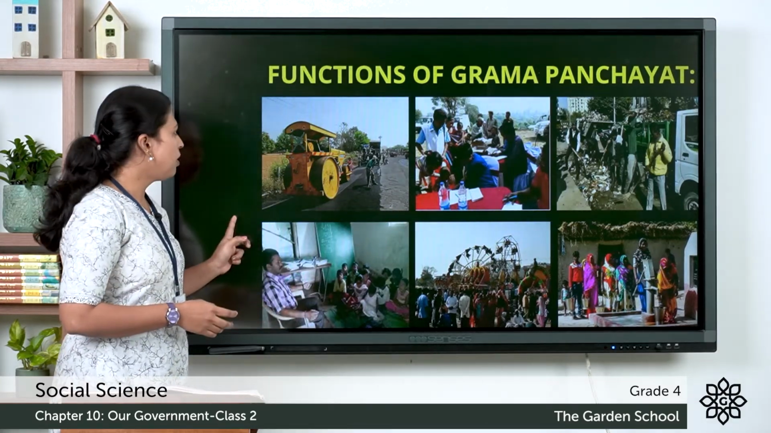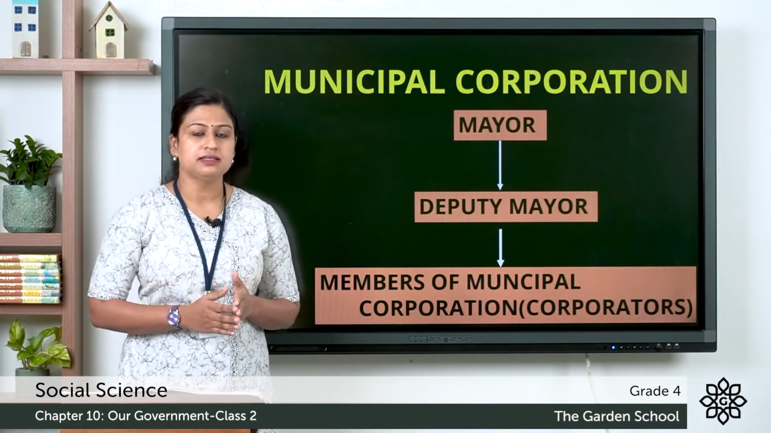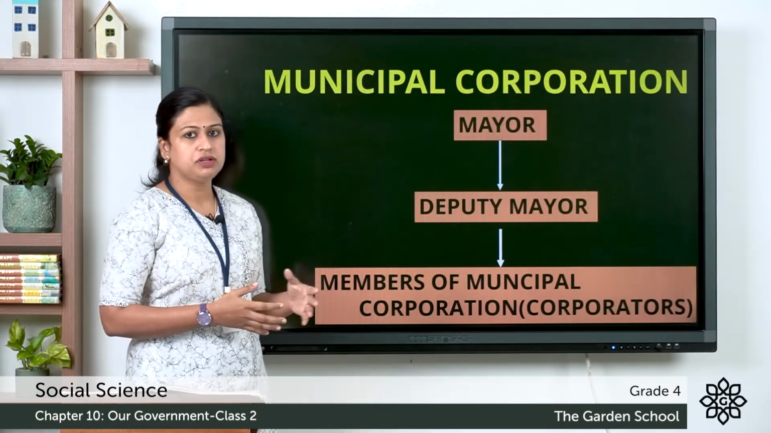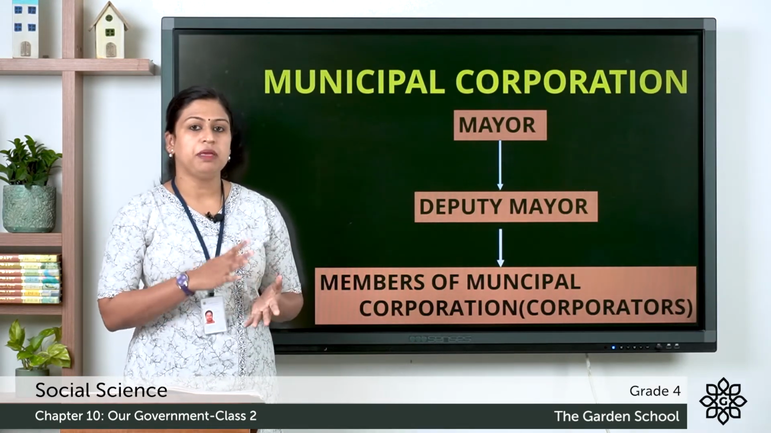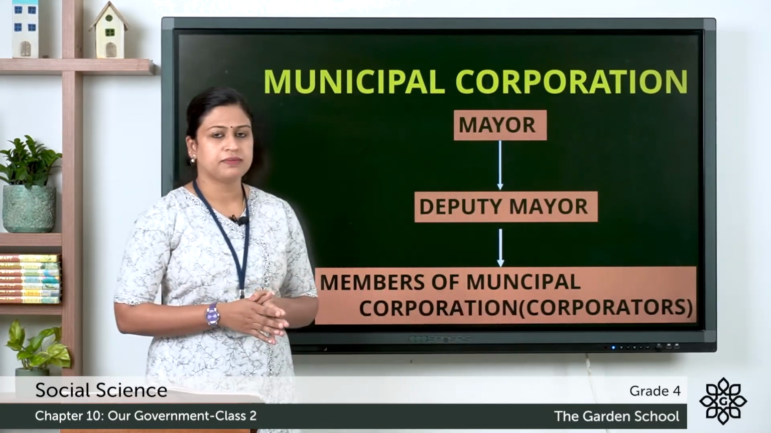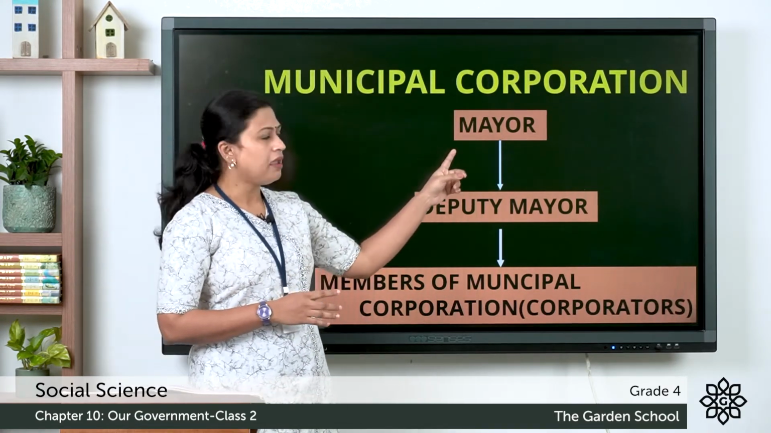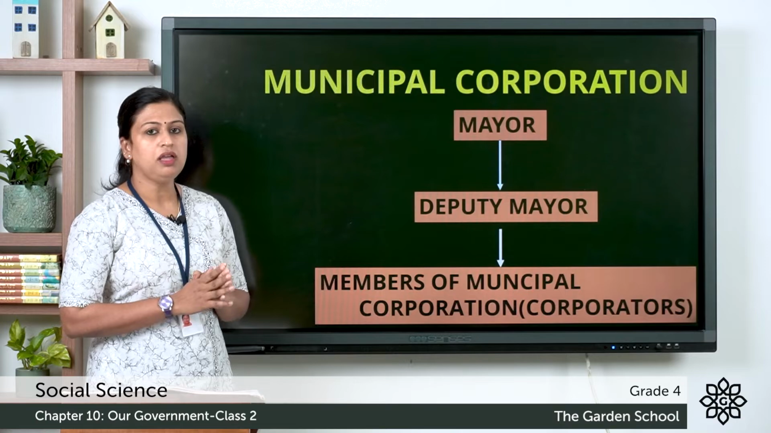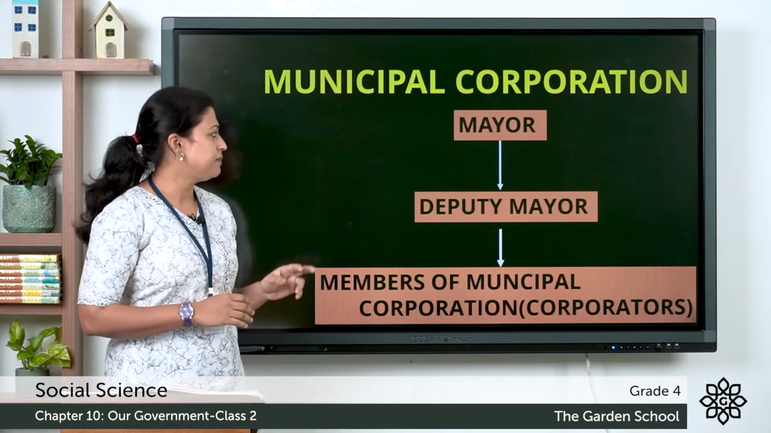Next, we will discuss about the municipal corporation. So, these are the local self-government in cities which have population more than 1 lakh. Here you can see the structure. Members of the municipal corporations are chosen by the people living in that particular city, and they are also known as the corporators. And among the members, they elect their deputy mayor and the mayor. Mayor is the head of the municipal corporation. So, this was about the municipal corporation, that is the local self-government in cities.